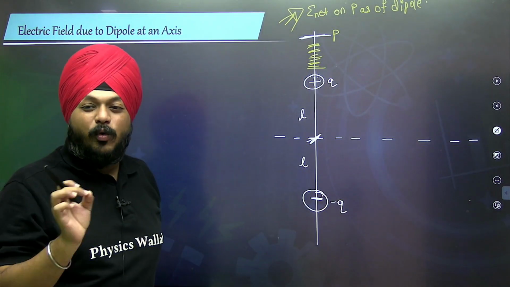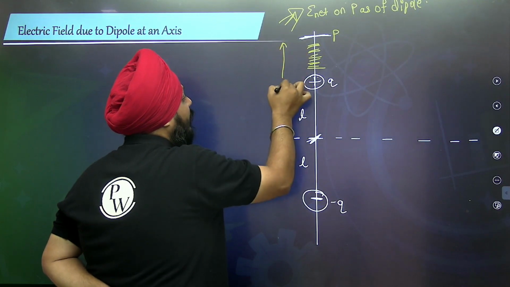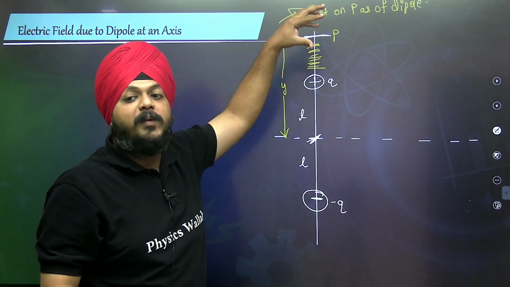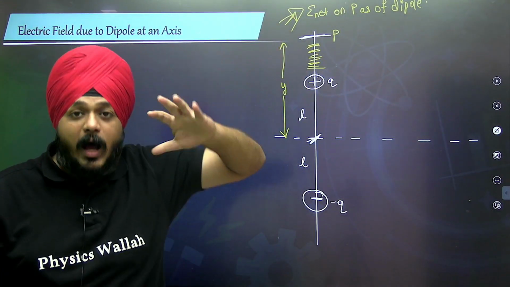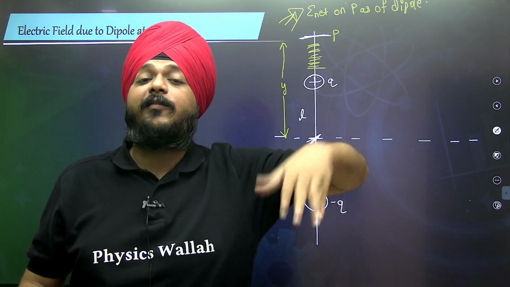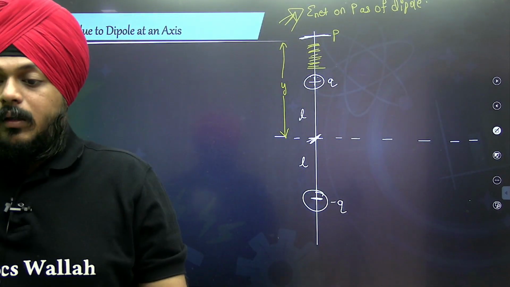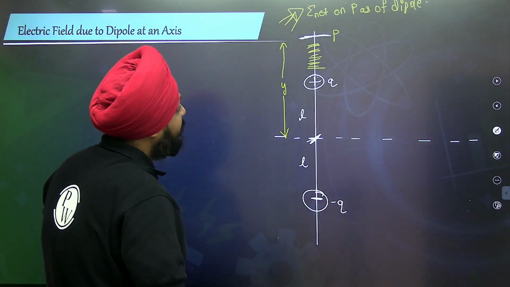For that we are going to select one specific point that is at the distance Y. Through this we are going to obtain one equation, and through that equation we are going to analyze how the electric field varies. So here, Q and minus Q are separated by the distance L.